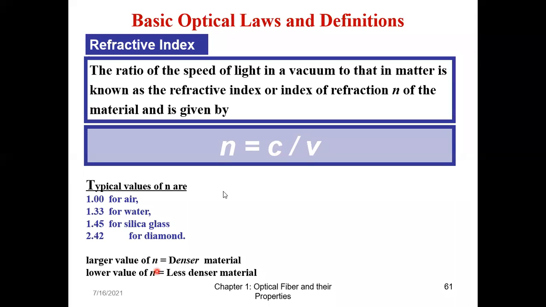Okay. Now, what do these values of refractive index indicate? If the value of N is more, I have to conclude that the material is denser. Like here, 2.42. So yes, diamond is denser compared to air. If I have a low value of N, it is a less dense material.